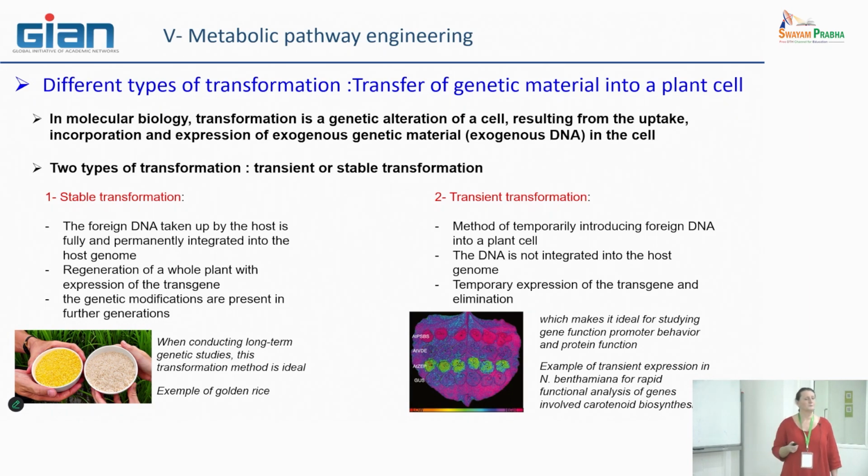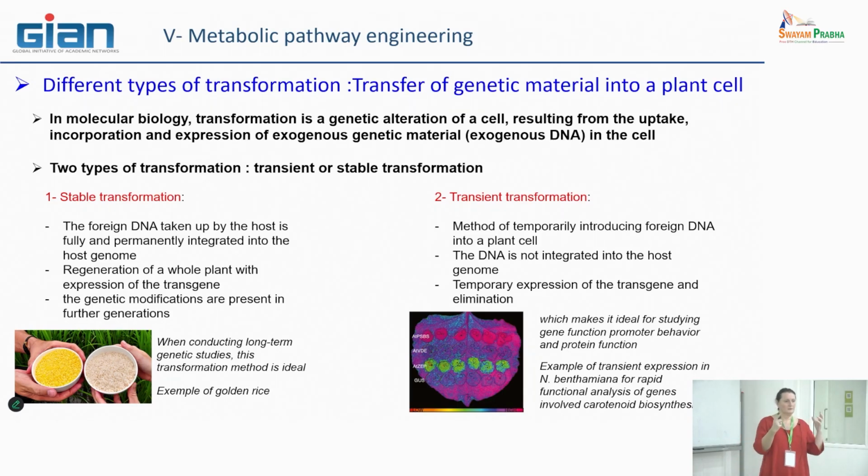But there is also the possibility to make some transient transformation. Transient transformations are methods that temporarily introduce some external DNA into a plant cell. But this introduction is not directly in the genome of the plant cell, so there is not a real modification of the genome. It means that this DNA stays in the cell independent from the genome.